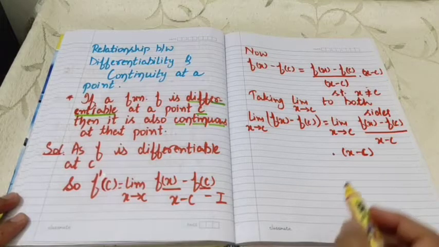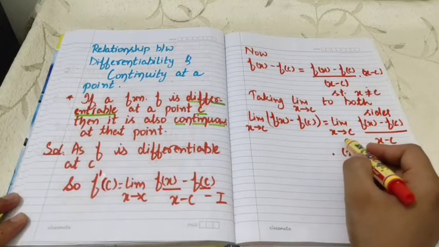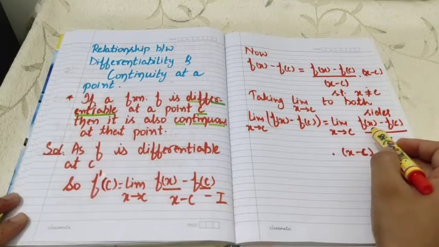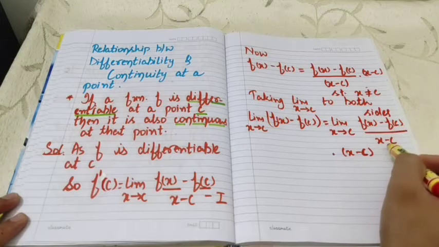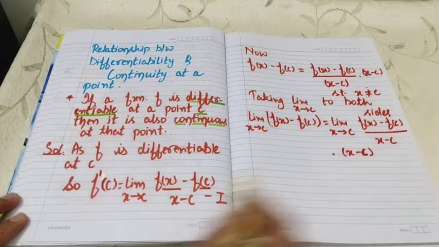From 1 we can see that the limit x approaches C of f(x) minus f(C) whole divided by x minus C is equal to f dash C.